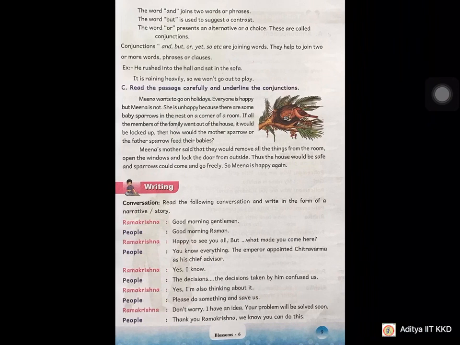And they have given one more exercise also related to conjunctions. You have to read the passage carefully and underline the conjunctions. Here they have given the 4 conjunctions, children: and, but, at, so. Go through that and underline the conjunctions. How can you recognize other conjunctions? Simply, these words are used to join words, phrases or clauses.